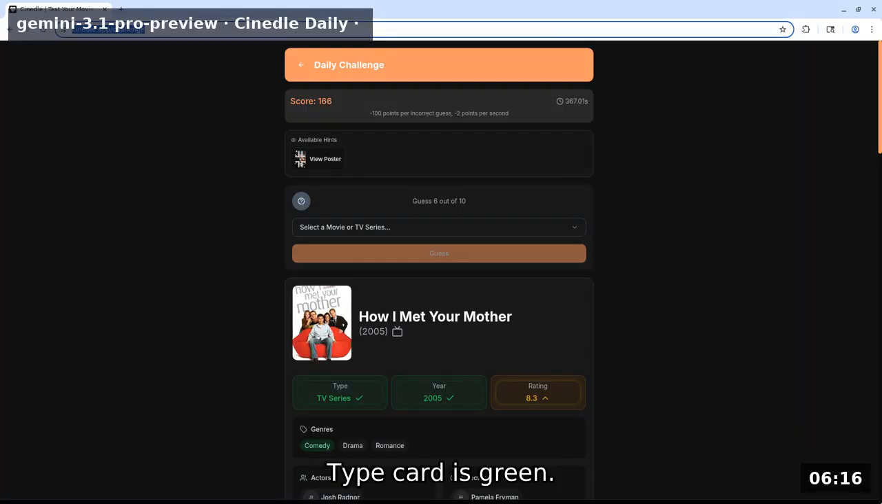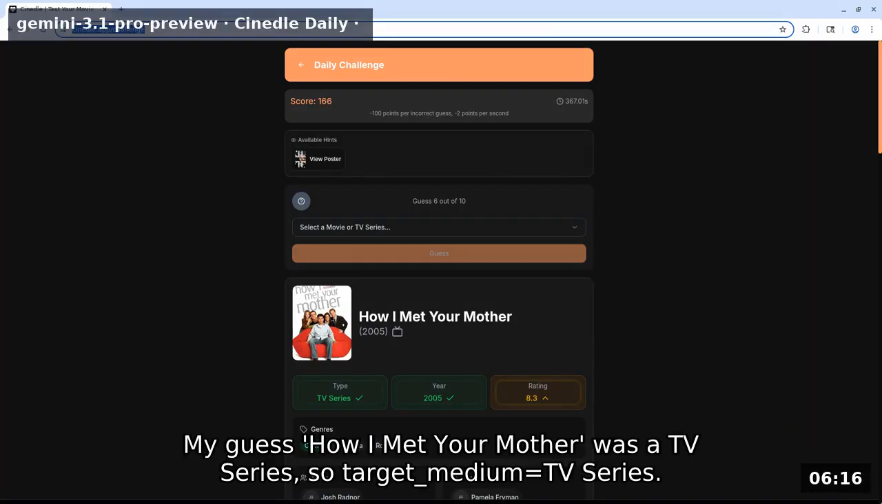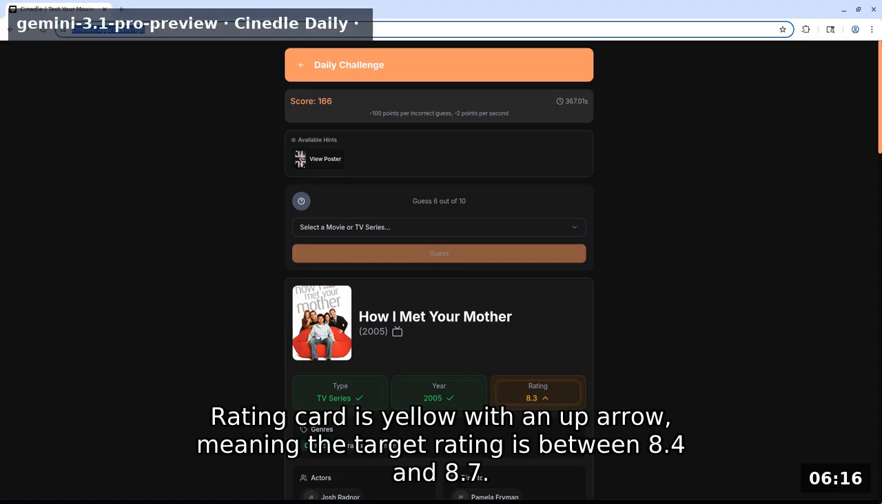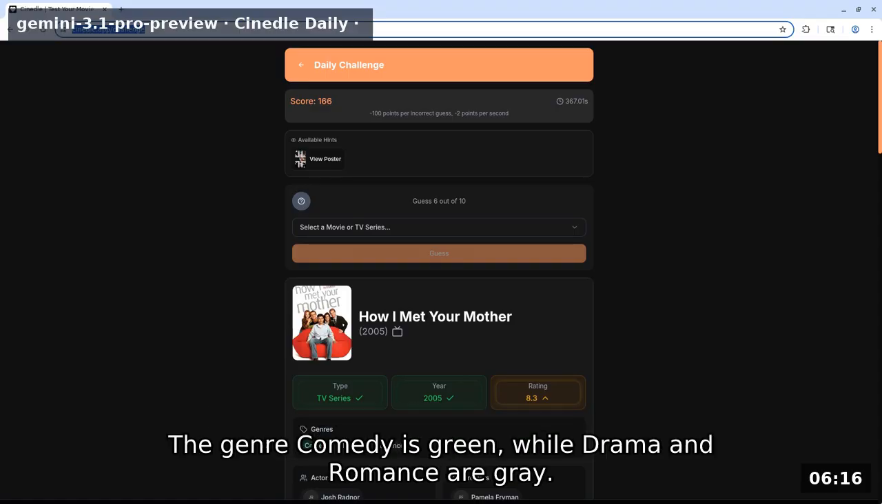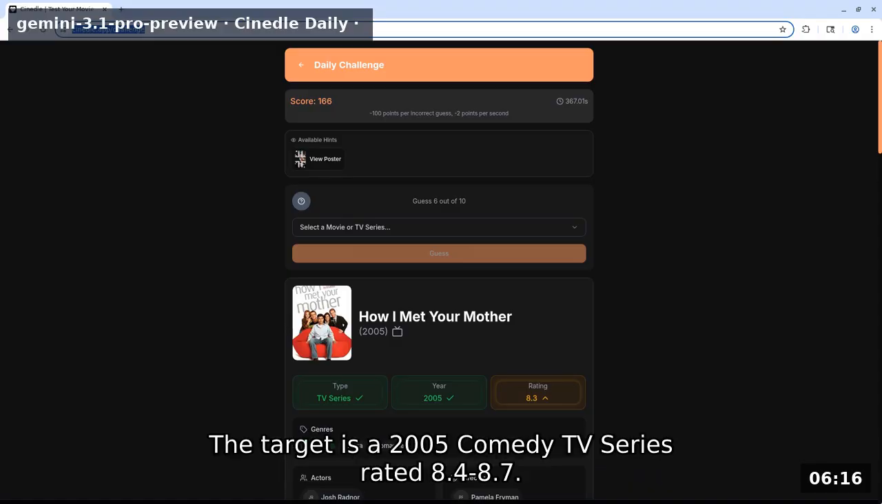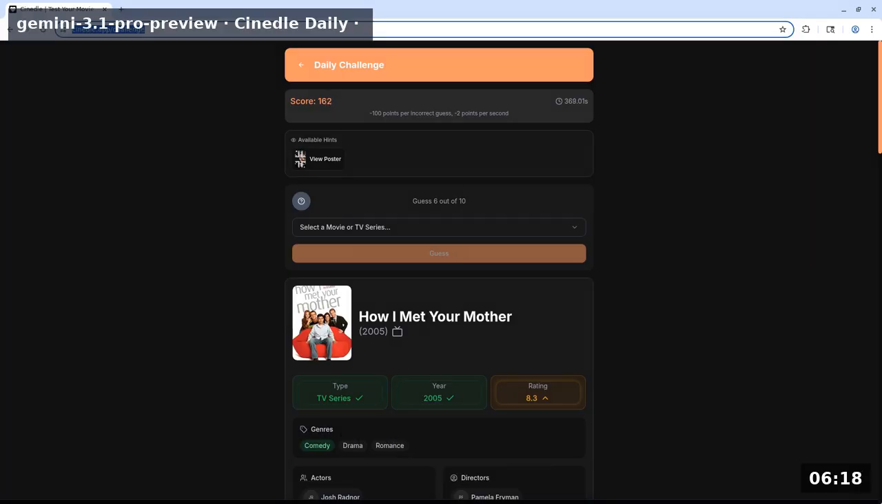Type card is green. My guess How I Met Your Mother was a TV series, so target medium equals TV series. Year card is green, 2005. Rating card is yellow with an up arrow, meaning the target rating is between 8.4 and 8.7. The genre comedy is green, while drama and romance are gray. Actors and directors show no overlap. The target is a 2005 comedy TV series rated 8.4-8.7.